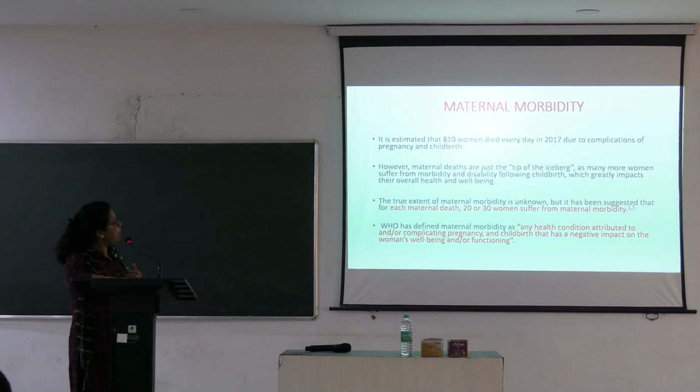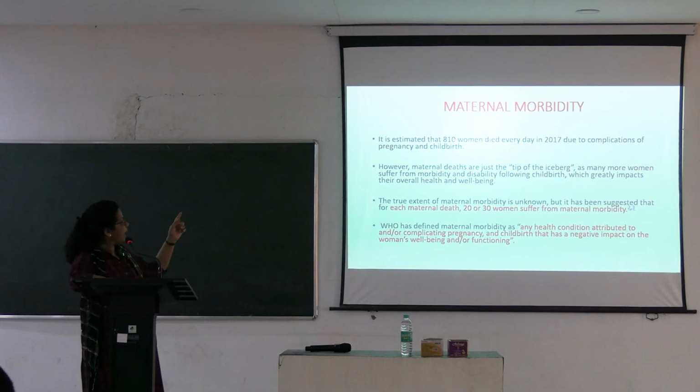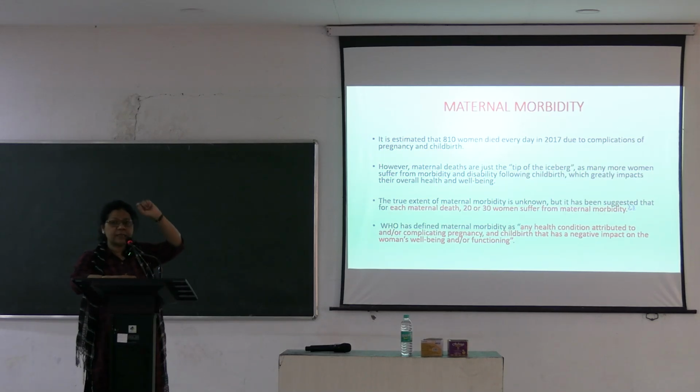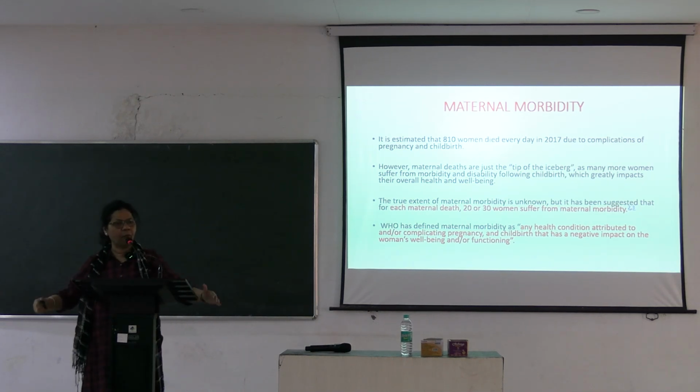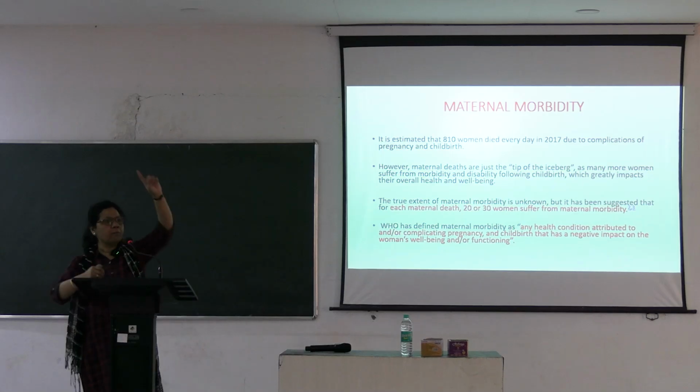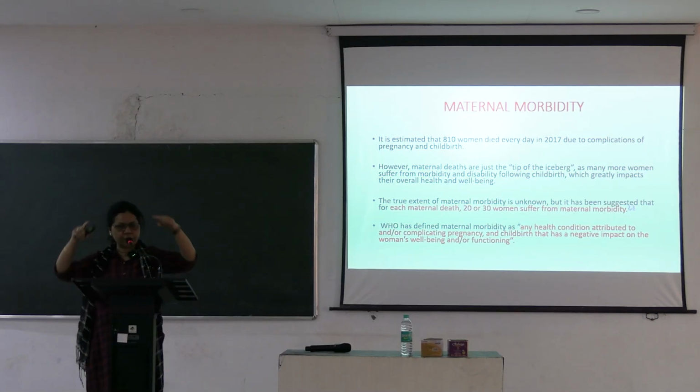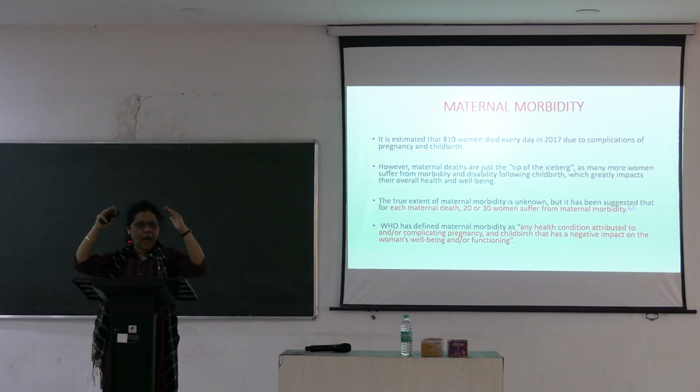Now, what is maternal morbidity? It is estimated that 810 women died every day in 2017 due to complications of pregnancy and childbirth. Maternal deaths are just the tip of an iceberg. You know what is an iceberg? Tip of the iceberg means that is the tip that has been exposed on the surface of the sea. The whole iceberg is below. So when one mother dies, that means the rest of the iceberg is below.